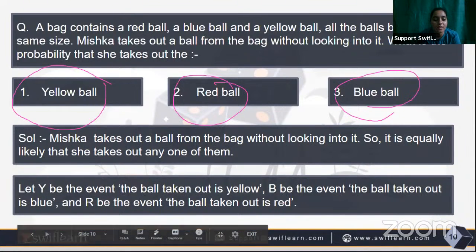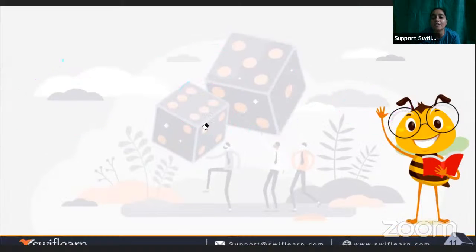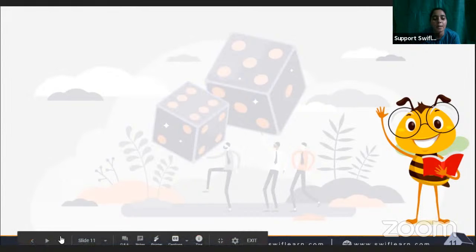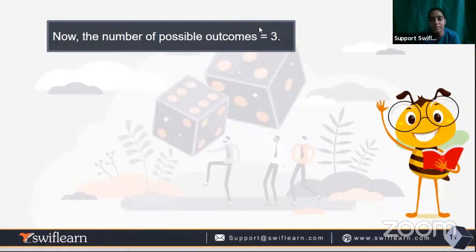Okay, so we will see now what we are up to. When we put the balls up to the mark and conduct the experiment, we will see that we have three possible outcomes. Obviously, either it will be red, or blue, or what?